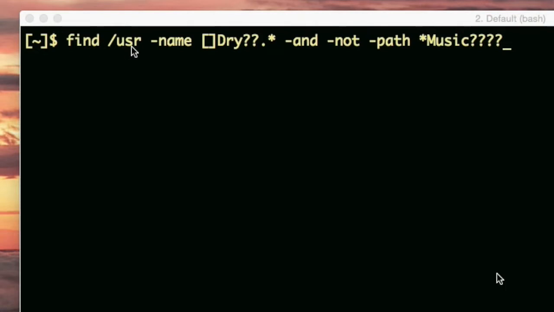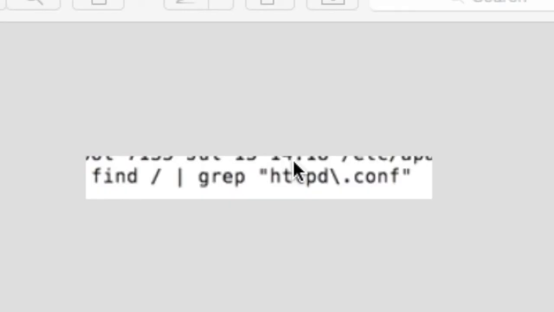So find user by itself would output everything in user, one per line, and each one has a full path all the way to the file or directory. So path will limit it by anything that matches in the path, whereas name matches anything at the end of the path, where the file name or the directory name would be in the URI path. I wanted to add one more thing. You see where it says and not path music? You could have and not path guitar, for example, after the and not path music. So you can repeat this stuff multiple times in the expression.